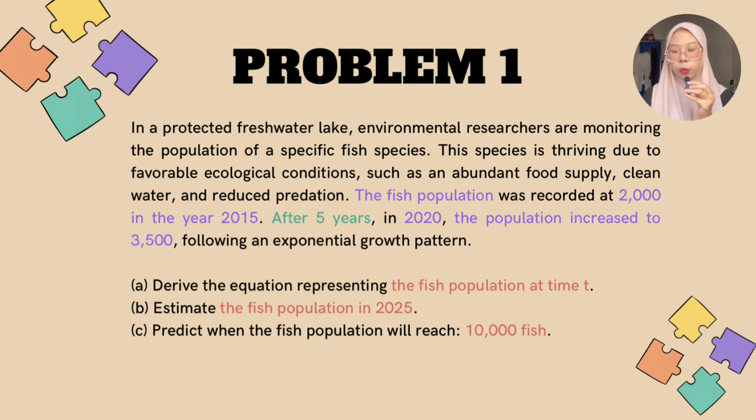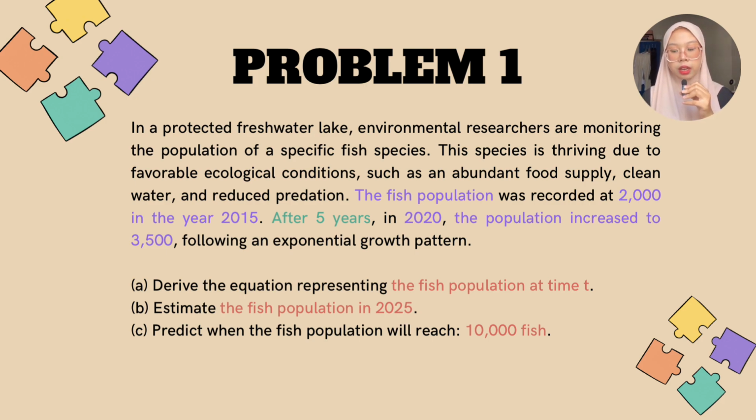So, for problem 1, in the Protect Freshwater Lake, environmental researchers are monitoring the population of a specific fish species. This species is thriving due to favorable ecological conditions such as an abundant food supply, clean water, and reduced predation. The fish population was recorded at 2,000 in the year 2015. After 5 years, in 2020, the population increased to 3,500, following an exponential growth pattern.